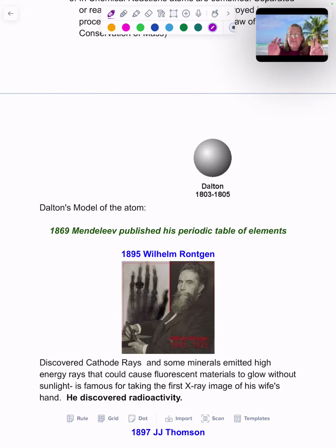He discovered X-rays. He didn't know what they were, so he called them X. The very first X-ray was actually of his wife's hand, and you can see it there with his picture, and you can see her ring on her finger.